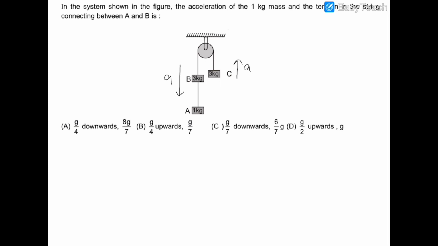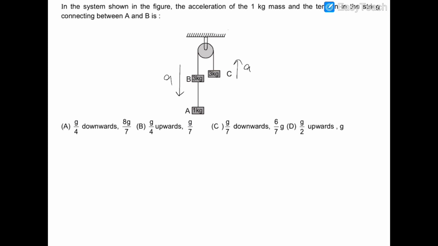Now there are 2 different ropes. The first is this rope and the other is this rope. So there will be 2 different tensions in the ropes. So to calculate the acceleration a, either we can use the conventional method to write the equations of free body diagram for all 3 blocks, or we can use our trick.